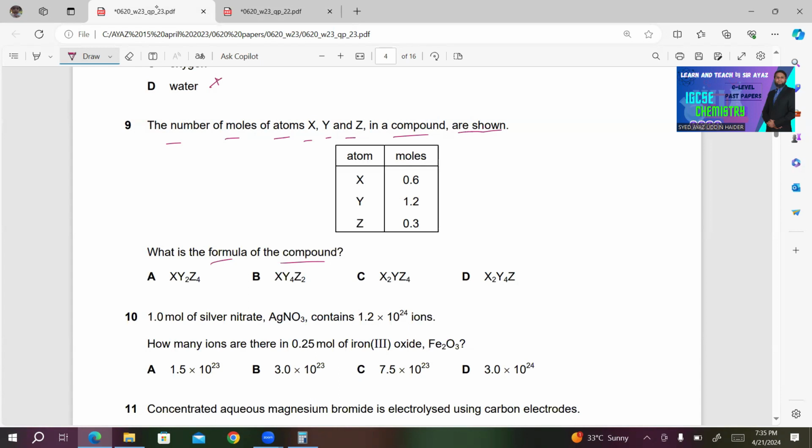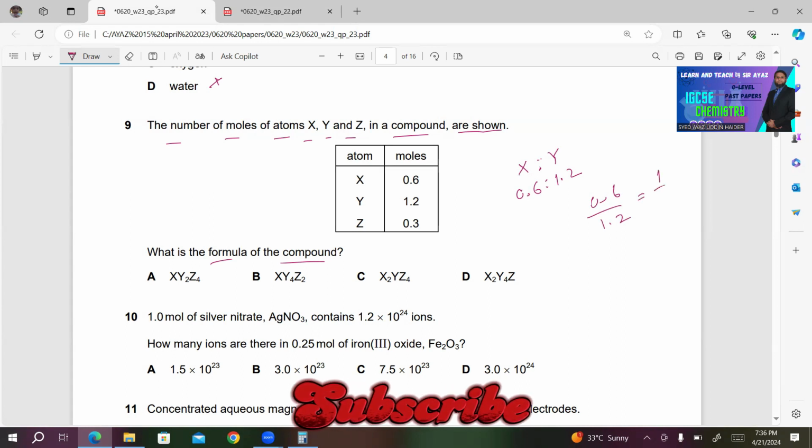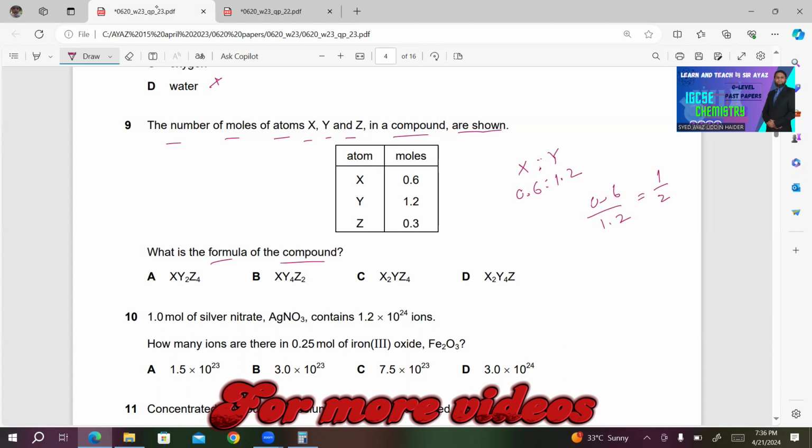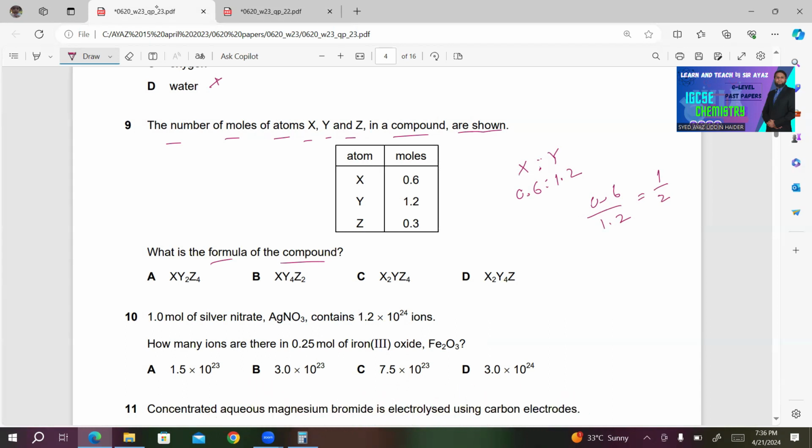So if you look at the ratio for X and Y, X to Y is 0.6 to 1.2. So 0.6 divided by 1.2 must be 1 divided by 2. So X is 0.5, which means if X is 1, then Y must be 2.